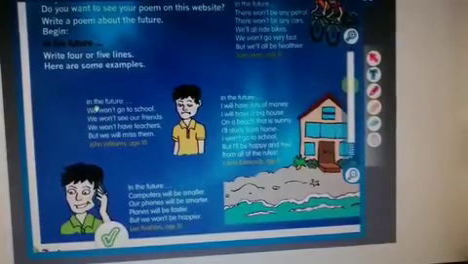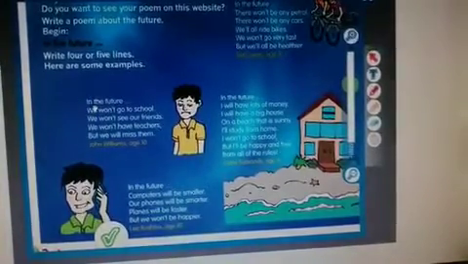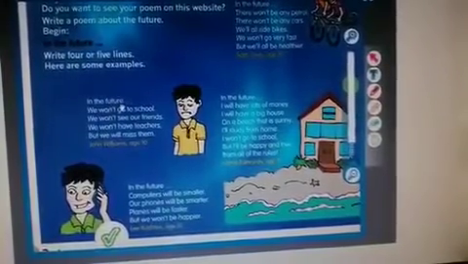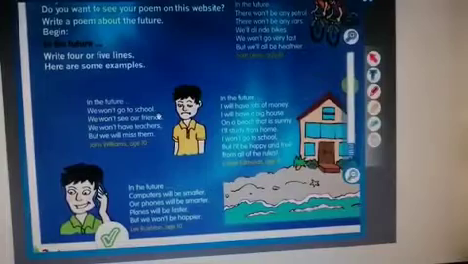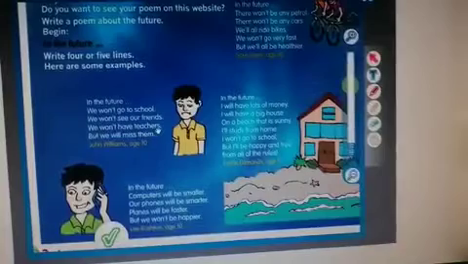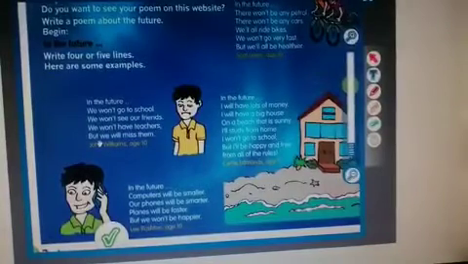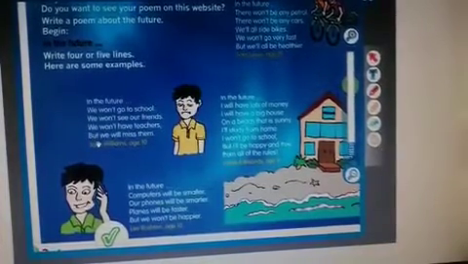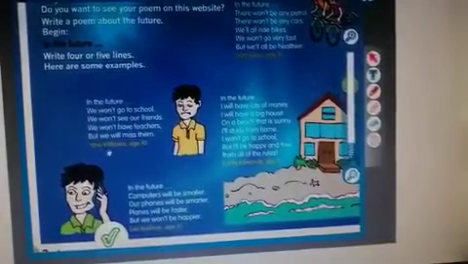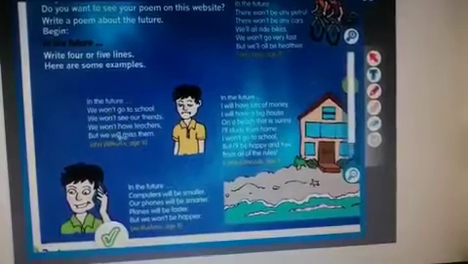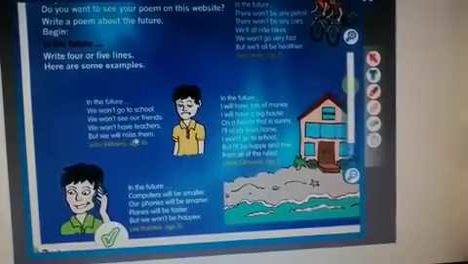The idea said start with in the future. So, in the future, after that, what will happen or what won't happen? Here, we won't go to school. We won't see our friends. We won't have teachers. But we will miss them. Here, we join these ideas with the conjunction word but. Here we have things that won't happen and this one thing will happen: but we will miss them.